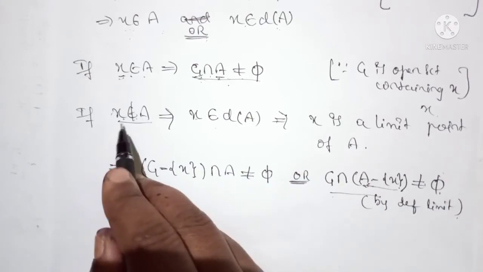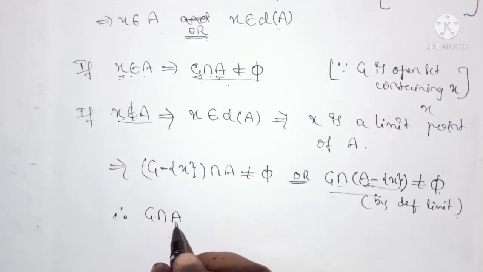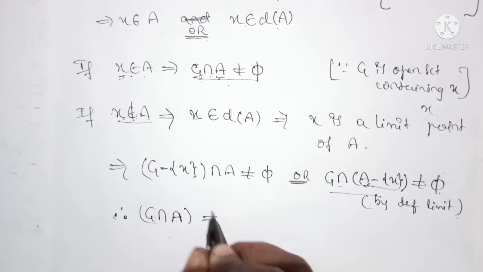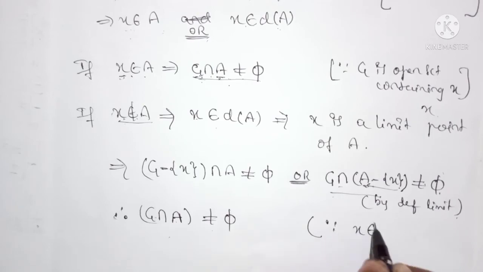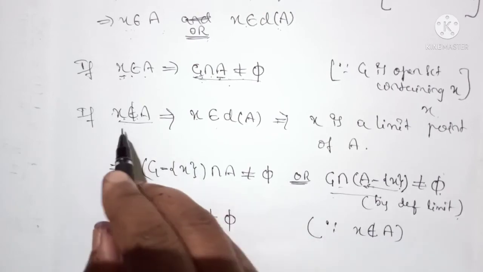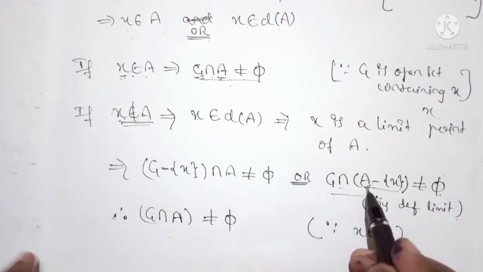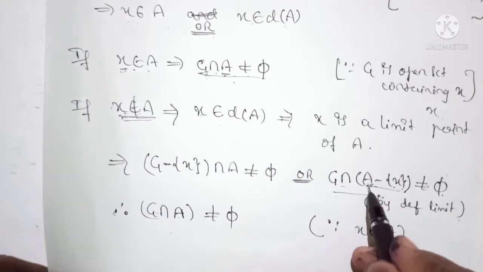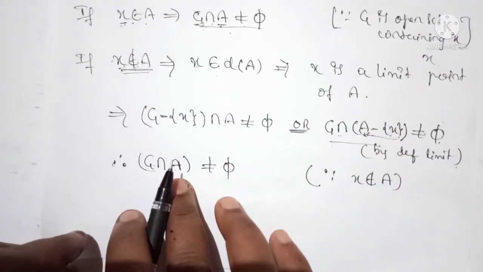Therefore it can be replaced by G intersection A is not equal to the null set, since X does not belong to A. In the starting we have taken that X does not belong to A. If I remove this X from A, it does not alter, it remains as it is, that is A itself.